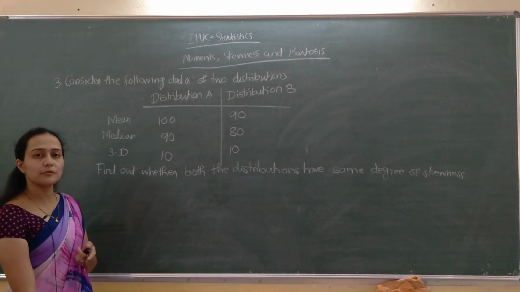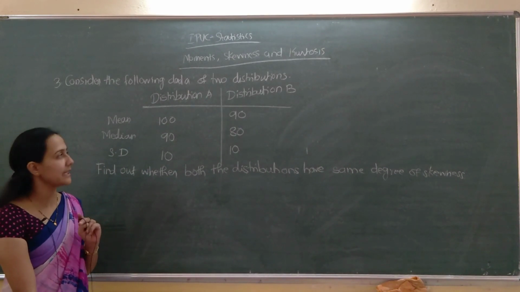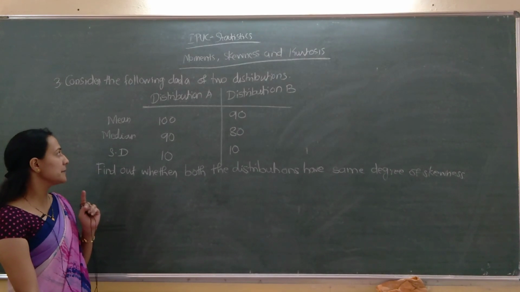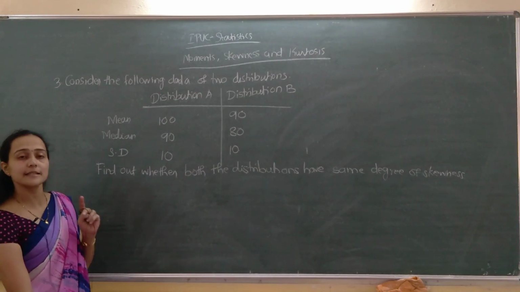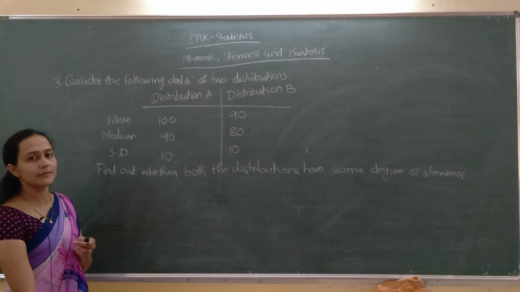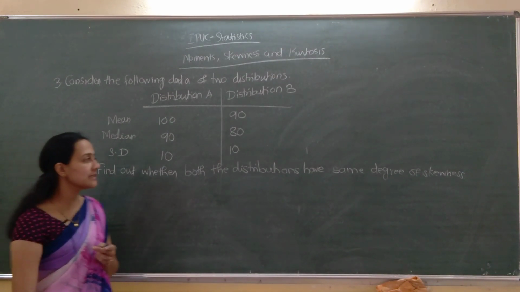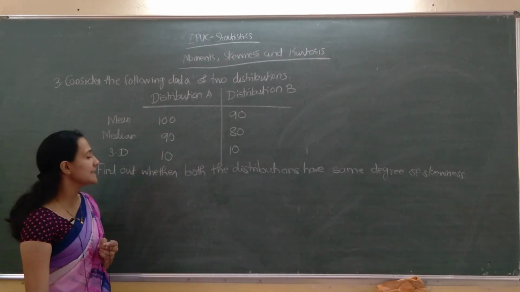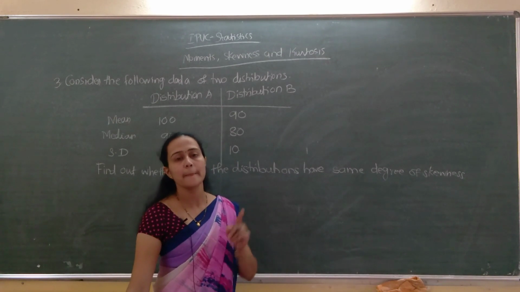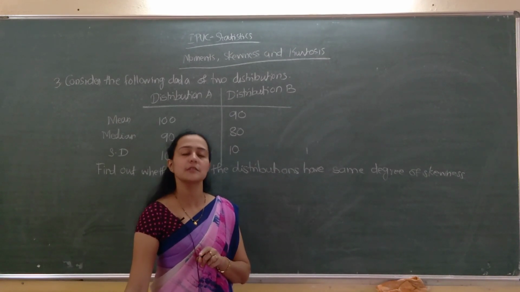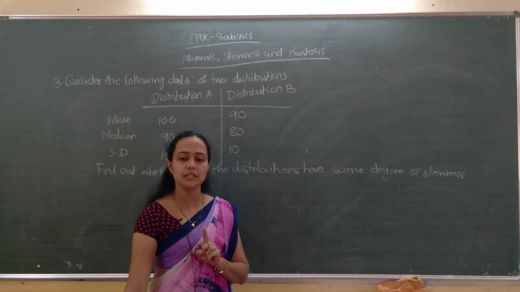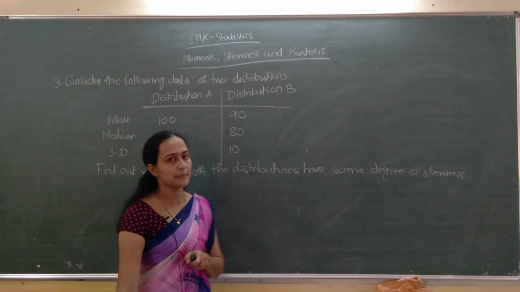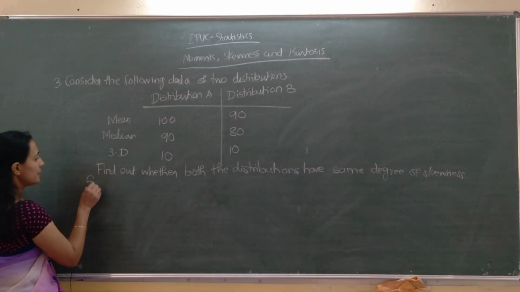So first listen here. Consider the following data of two distributions, distribution A and distribution B. What is given there? For distribution A, mean, median and standard deviation are given. Similarly, distribution B is also given. We have to find whether both the distributions have the same degree of skewness. So we will apply the second formula to compute skewness. Karl Pearson's coefficient of skewness is 3 into mean minus median divided by standard deviation. So we will do it for the first one.